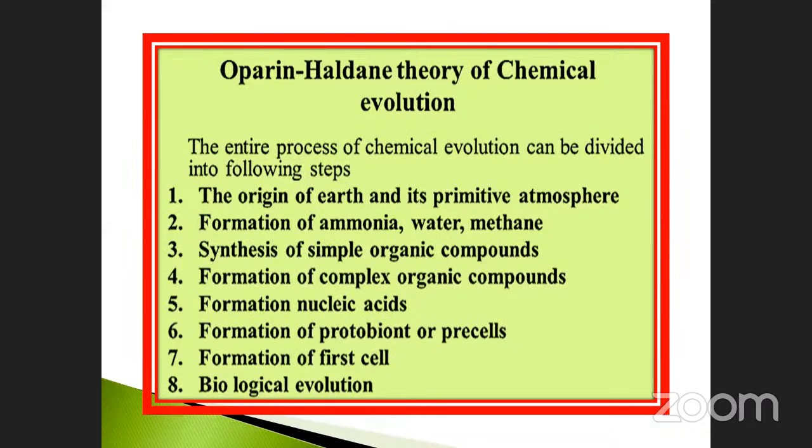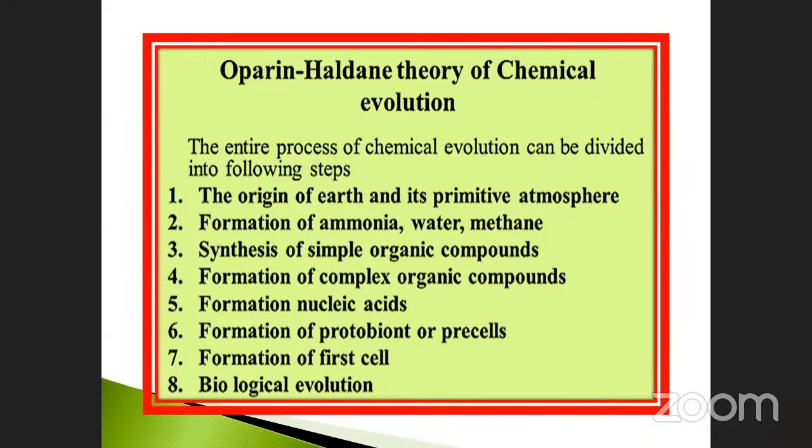For the next one, see, Oparin-Haldane theory of chemical evolution. The entire process of chemical evolution can be divided into the following steps. These are the steps reported by Oparin-Haldane. What is the first one? The origin of Earth and its primitive atmosphere. Primitive means there are no gases. After that, what happened? Formation of ammonia, water, and methane. These are the first components.